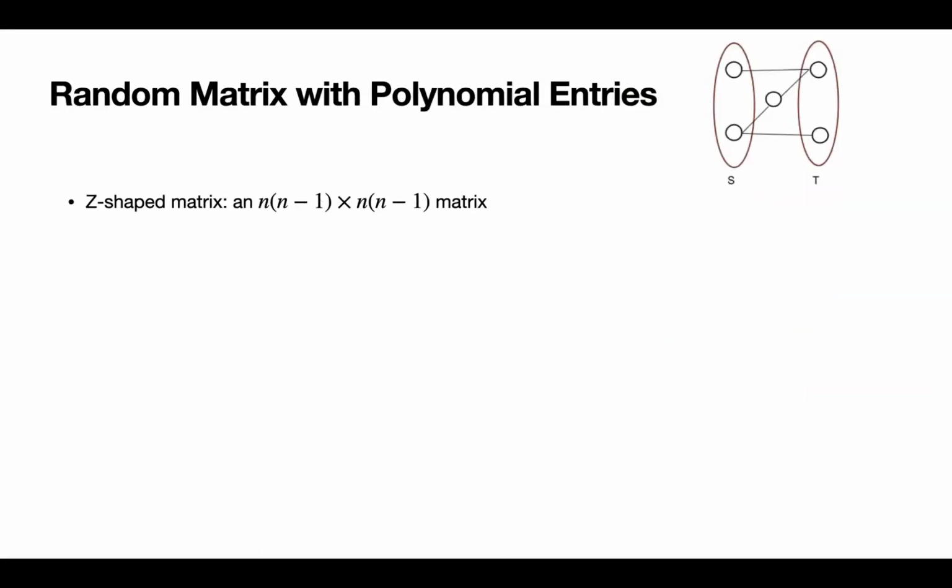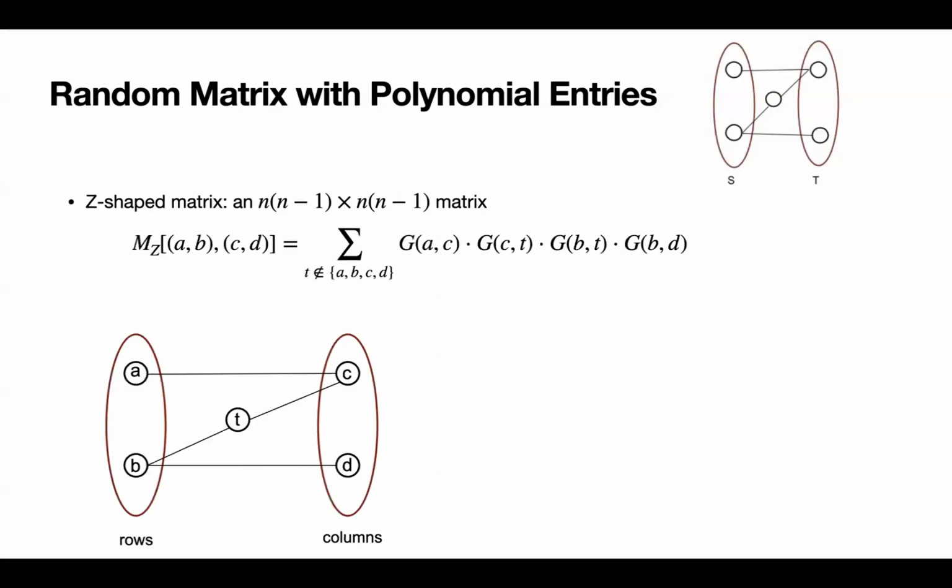And here's this one baby example, which is the Z-shaped matrix that we are going to consider here. We are going to consider the following instantiation, where the left-hand side, the vertices in S, receive labels A and B, and the vertices on the right label set receive labels C and D. And we are going to sum over all possible labels of the middle vertex T. And for each label T, we are going to put the entry G_AC times G_CT times G_BT times G_BT, where each of them is the associated Fourier character of the underlying linear graph.